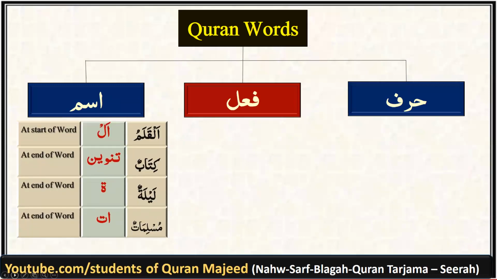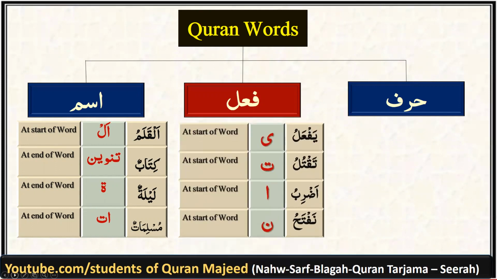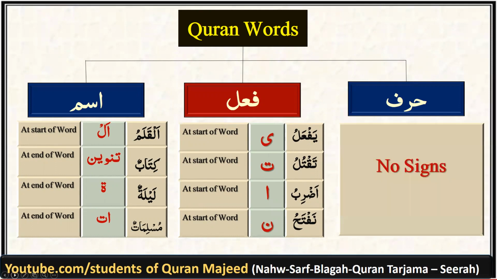To identify ism, we take help of four signs. One sign, that is alif lam, occurs at the beginning of the word, whereas the three signs, tanween, round ta, and alif and elongated ta, come at the end of the word. To identify fail, we take the help of four alphabets. These all four alphabets come at the beginning of the word, that is ya, ta, hamza, and noon, and there is no sign to identify harf. Please also note down, there are other signs to identify ism and fail, which we would be learning subsequently in the course of time, inshallah.